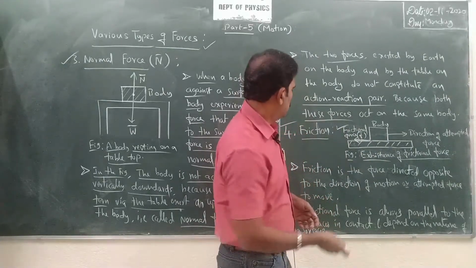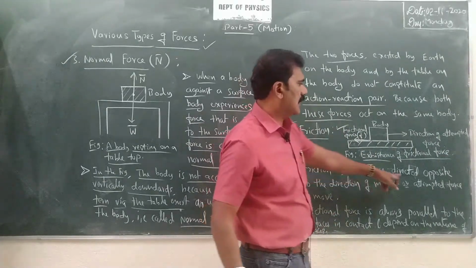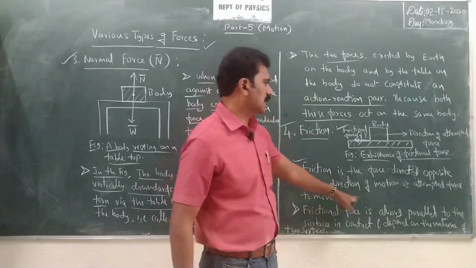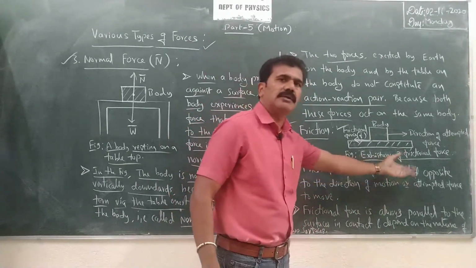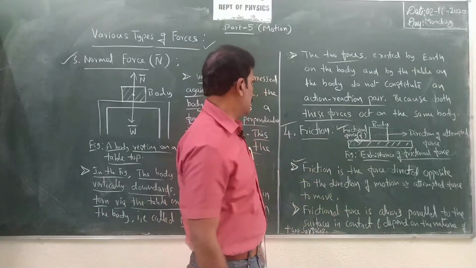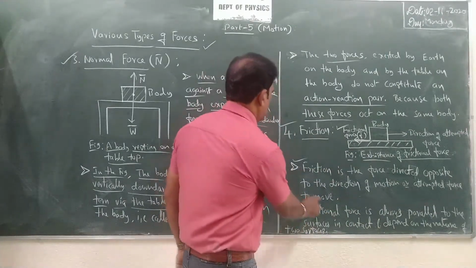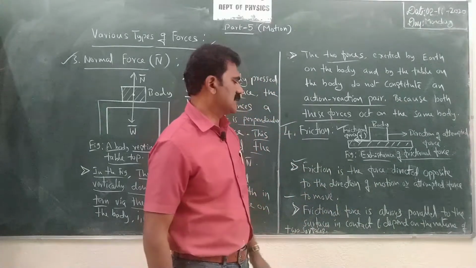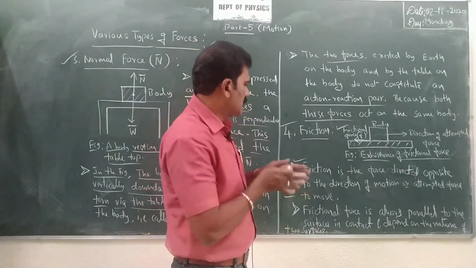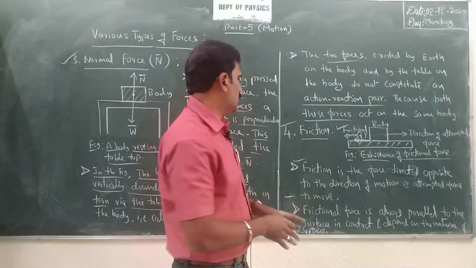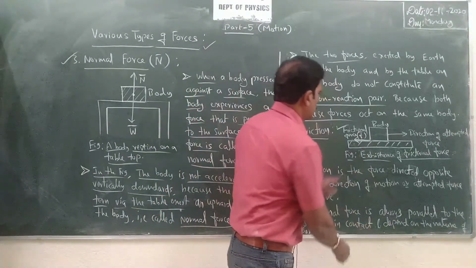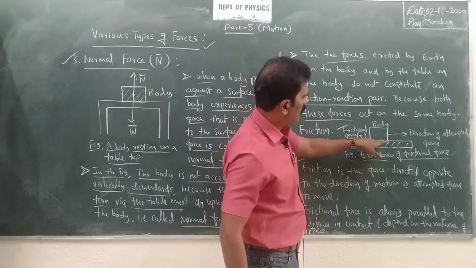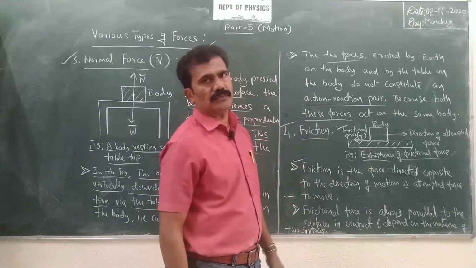See, friction is the force directed opposite to the direction of the motion, or attempted motion also, we can say, right? Then frictional force is always parallel to the surfaces in contact. See, this is the surface of contact, so parallel to this only we get the frictional force.